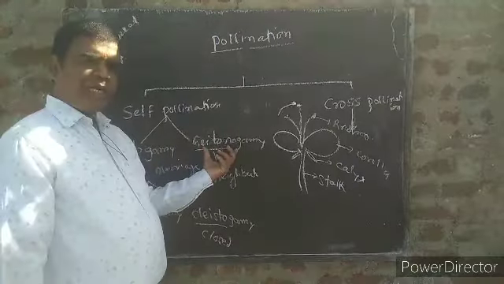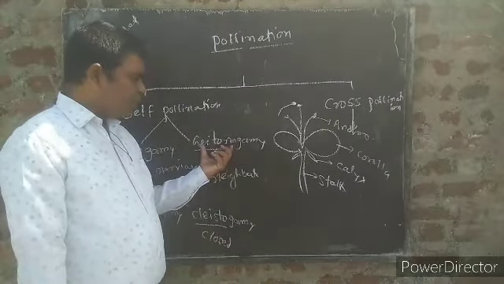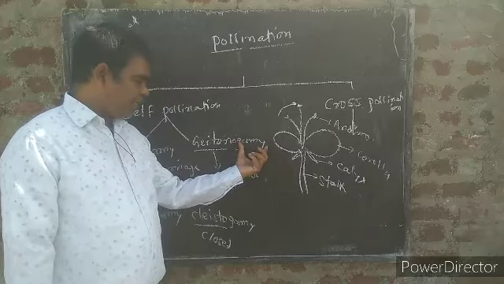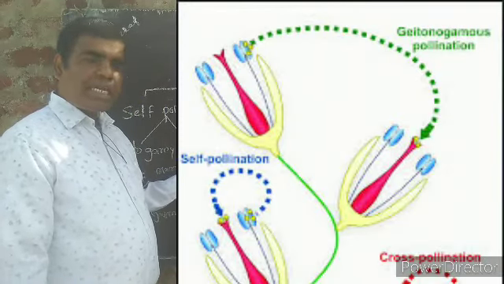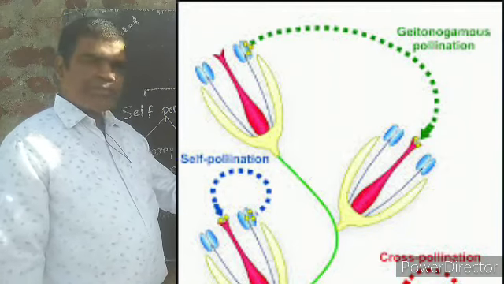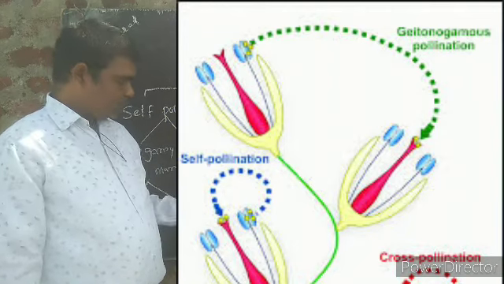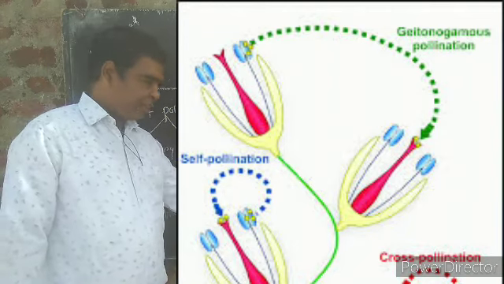Now geitonogamy: geitono means neighbor, gamy means marriage, so neighbor marriage.